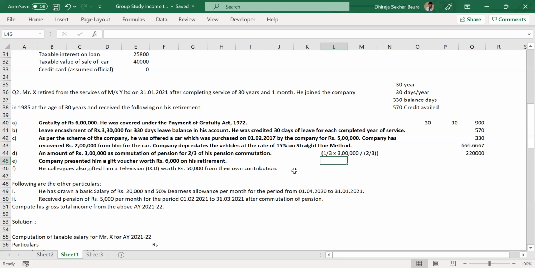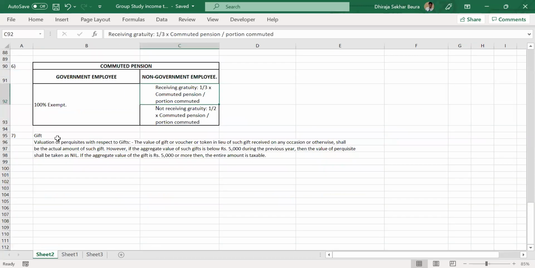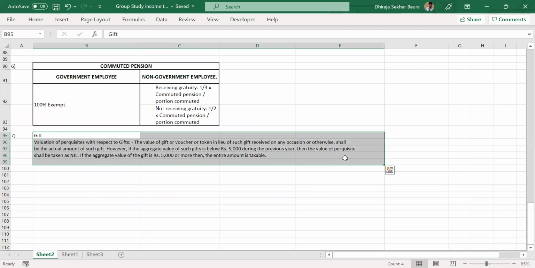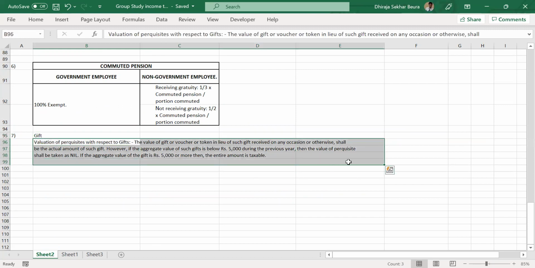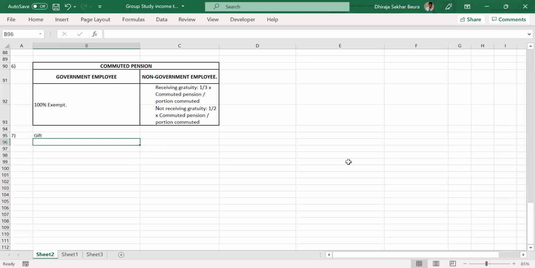Next one, we have a simple one, that is gift. The valuation of perquisite with respect to gifts: the value of the gift, voucher or token received on occasion or otherwise shall be the actual amount of such gift. However, if the aggregate value of such gifts is below 5,000 during the previous year, then the value of the perquisite shall be nil. If the aggregate value of the gifts is 5,000 or more, the entire amount is taxable. So basically, the employer is giving some gift to the employee.